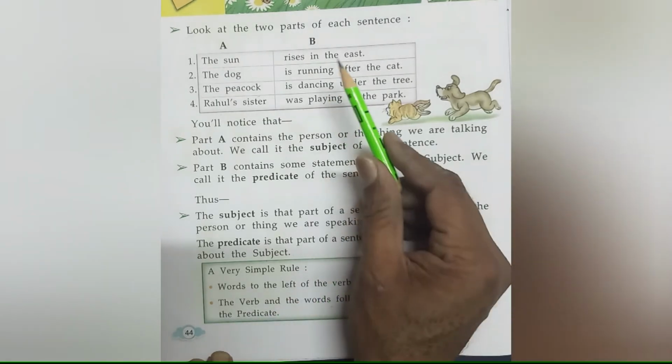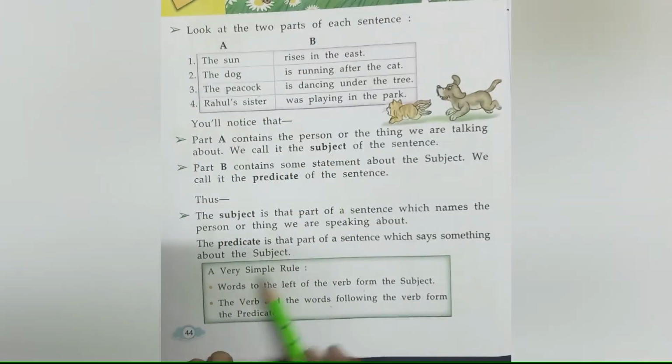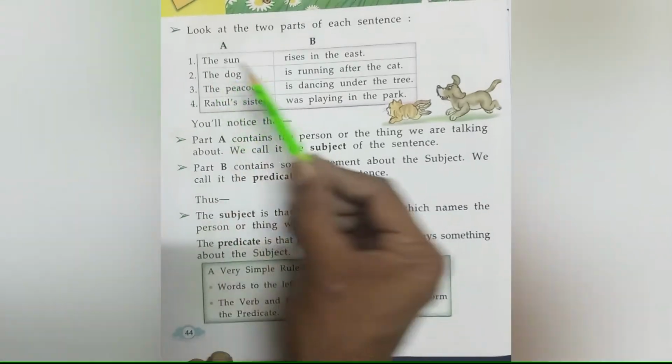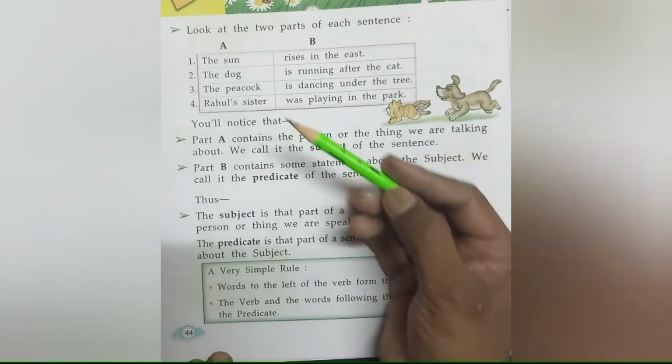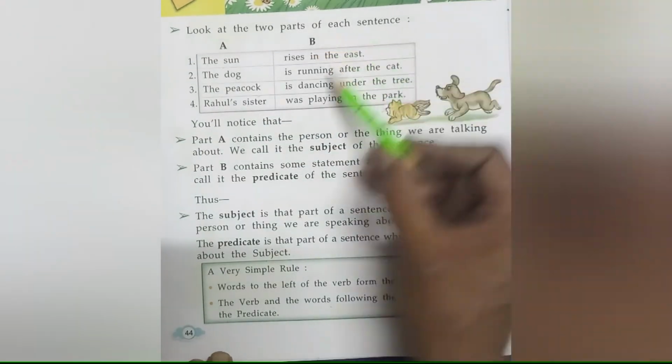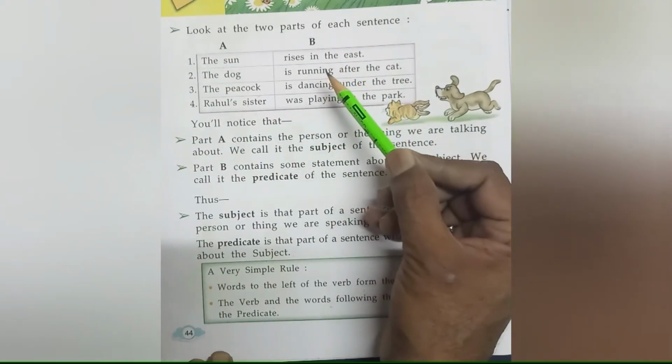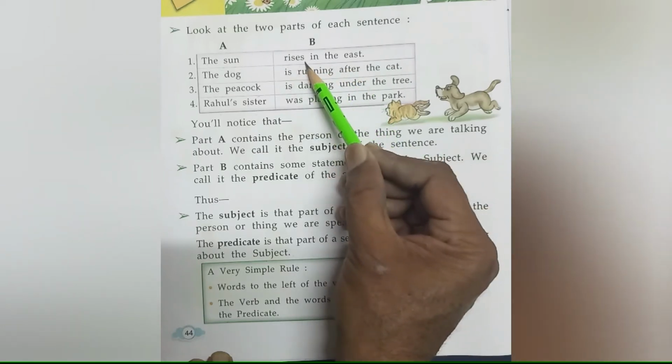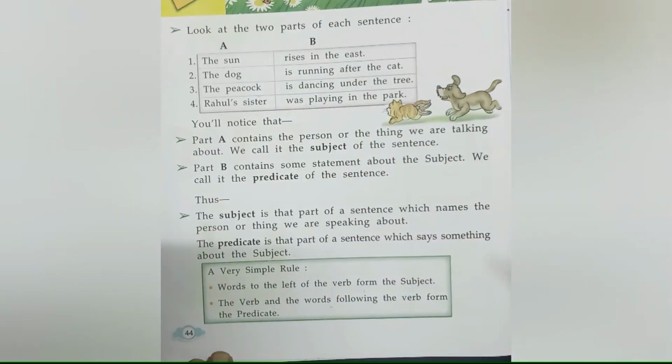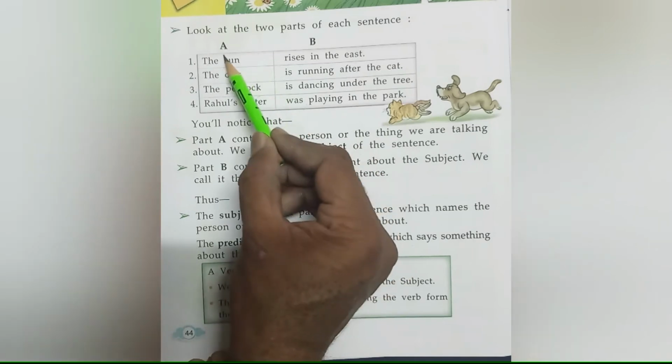Like here, the words to the left of the verb rises in the east, that is, the sun, form the subject.